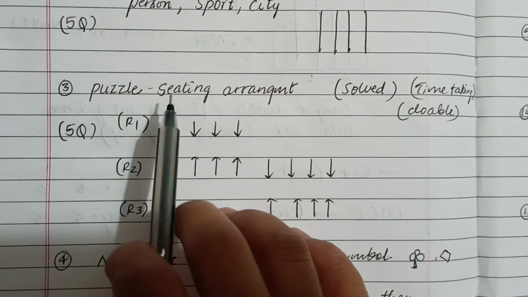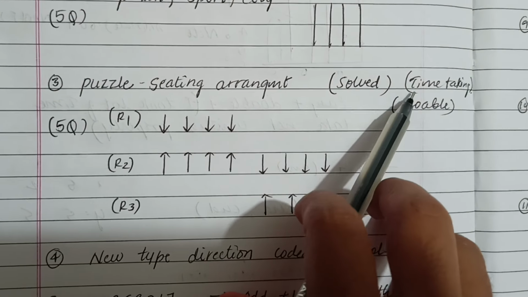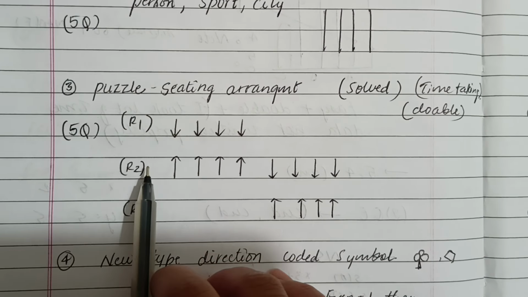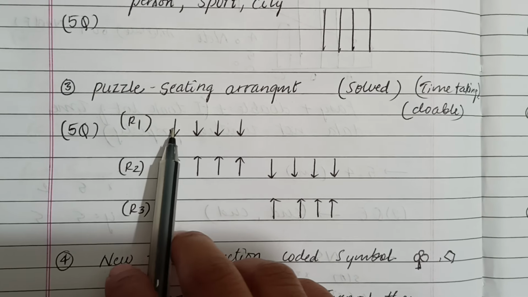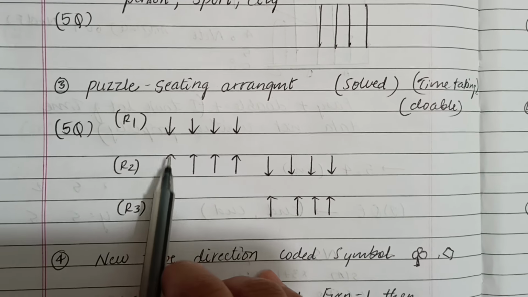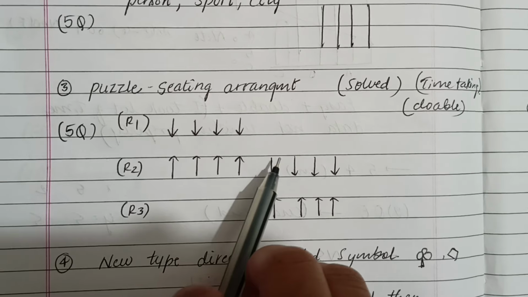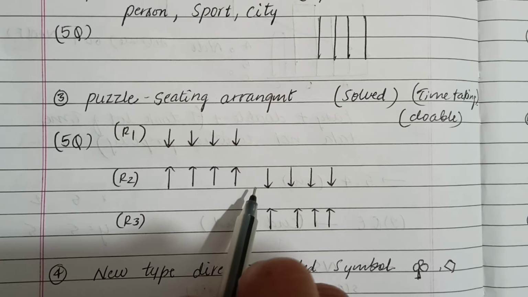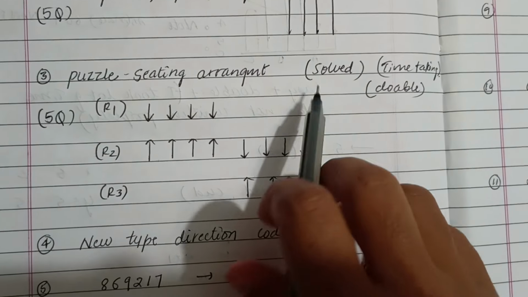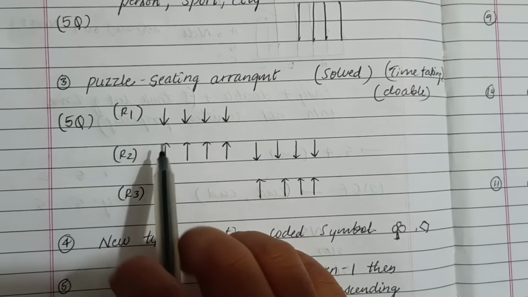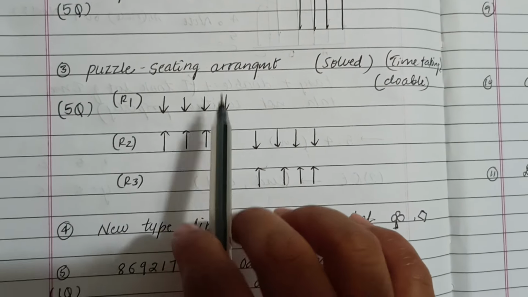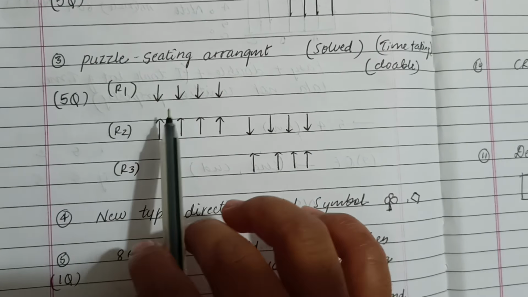Okay, then seating arrangement. So it was very much time taking, but it was doable. Three rows of people were sitting, and in row one they are facing south, and in row two, the west side people were facing north, and the east side people were facing south, such that they are facing each other. So this was also doable and I solved this. And I can't remember the puzzle sequence now, but I just know the pattern.